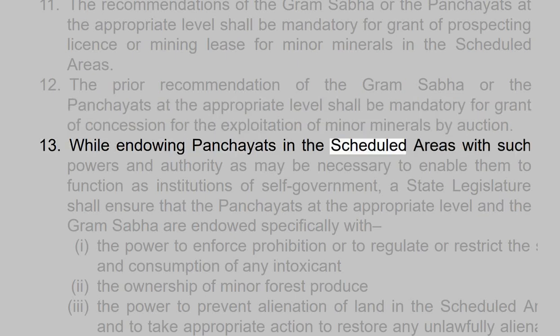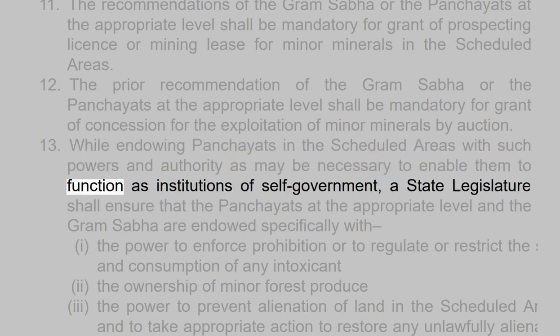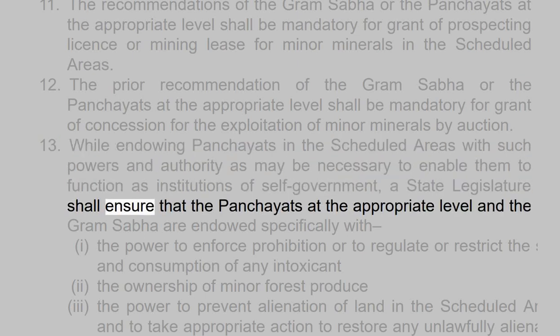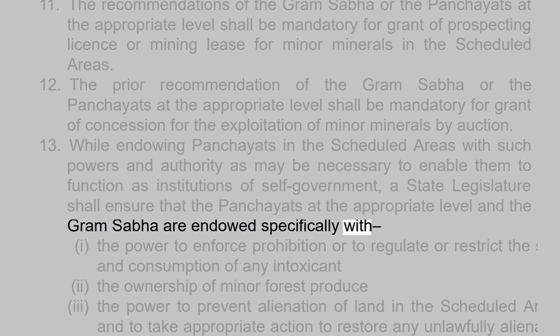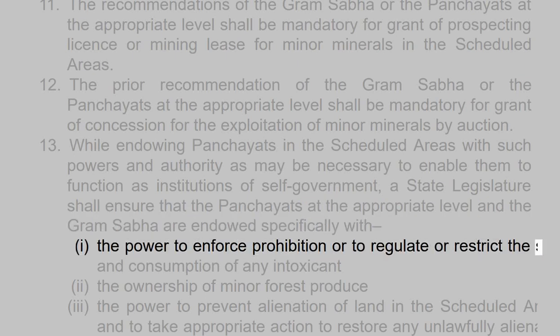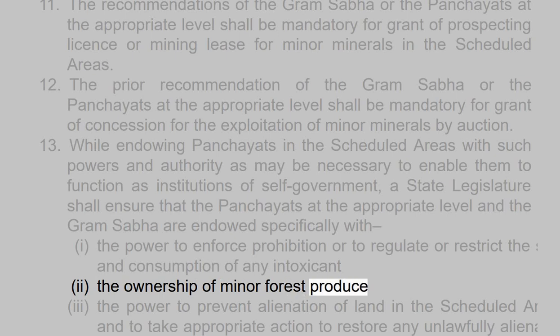13. While endowing panchayats in the scheduled areas with such powers and authority as may be necessary to enable them to function as institutions of self-government, a state legislature shall ensure that the panchayats at the appropriate level and the Gram Sabha are endowed specifically with 1. The power to enforce prohibition or to regulate or restrict the sale and consumption of any intoxicant. 2. The ownership of minor forest produce.